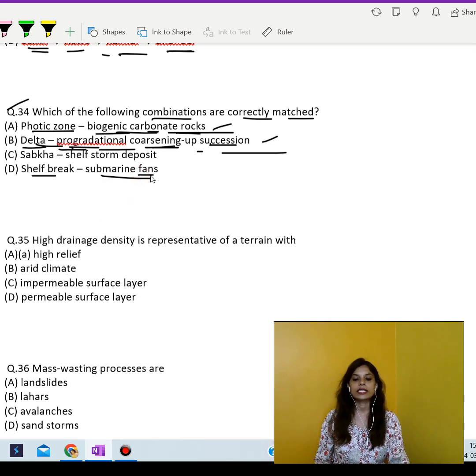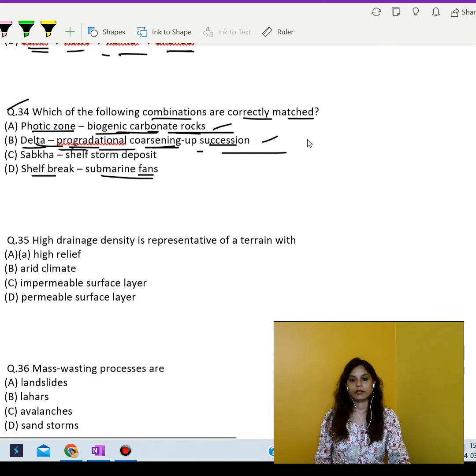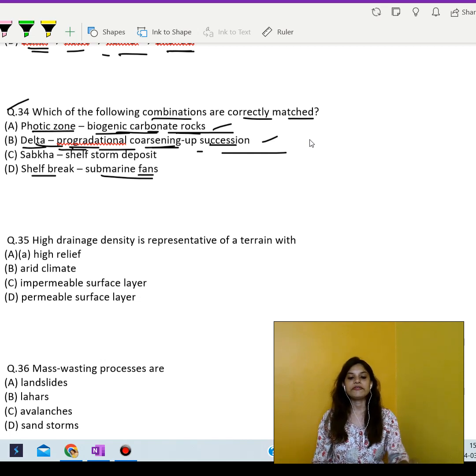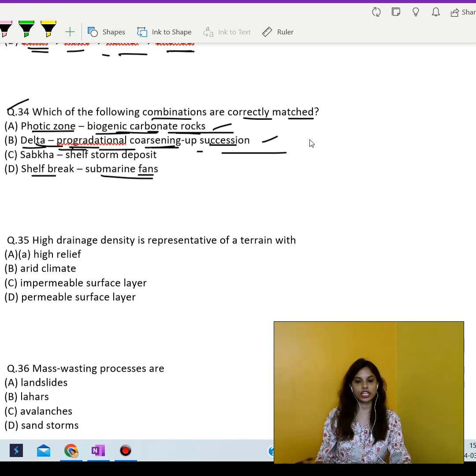These are large-scale depositional features found on the continental slope and rise, and they are formed by sediment which is transported by turbidity currents that flow down the submarine canyons and spread out onto the ocean floor, forming a fan-shaped deposit. So yeah, we can go with option A, B, and D.